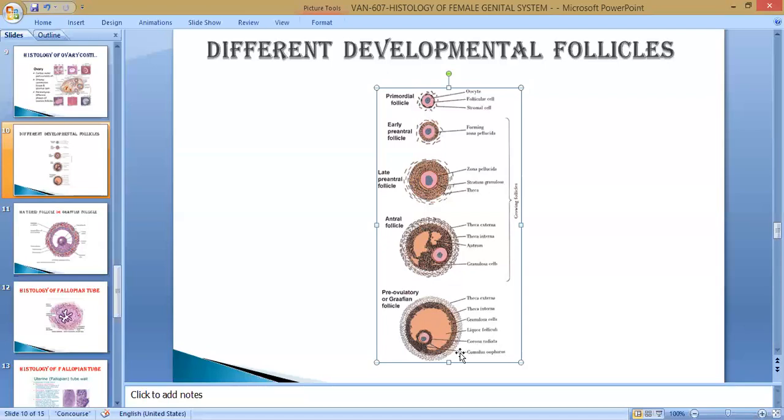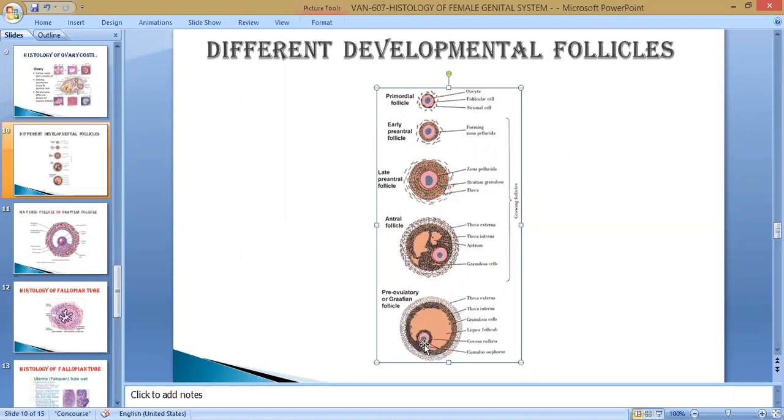And this layer, the theca interna and granulosa cells, helps in the attachment of these oocytes to the basement.